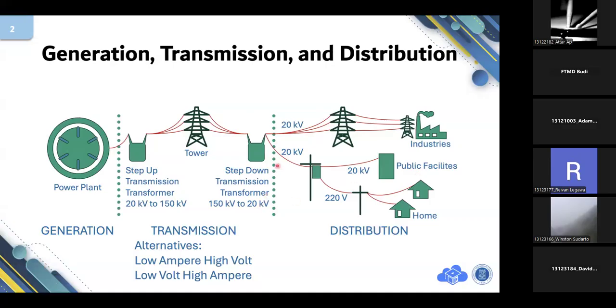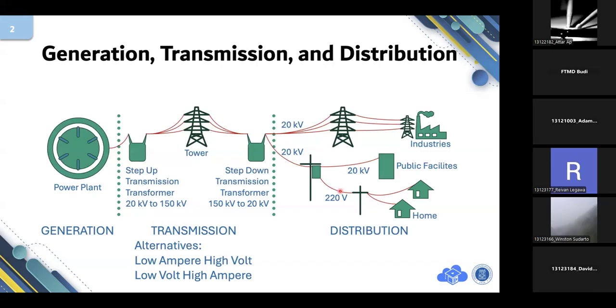In our home, the electrical grid is quantified as 220 volt RMS, as you have learned before. 220 volt, not kilovolt. But you see that the amount of voltage is reduced gradually, stepping down gradually from 20 kilovolt, maybe from 150 kilo to 20 kilo, and eventually it reached 220.